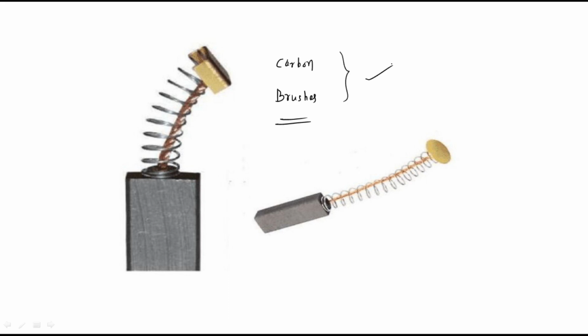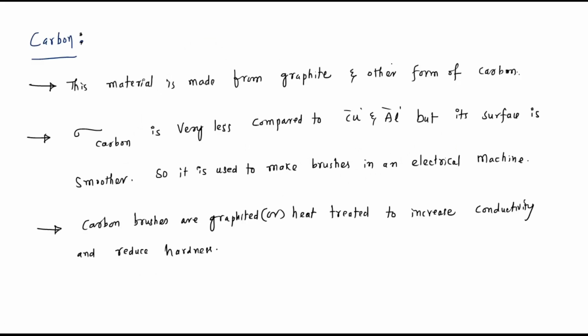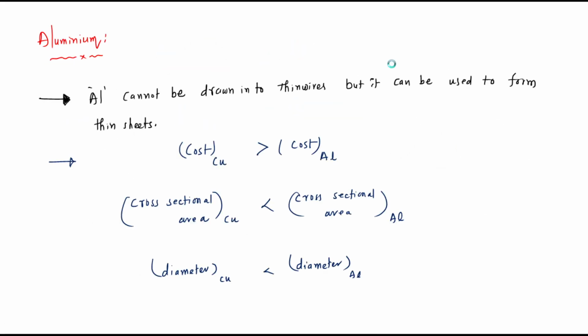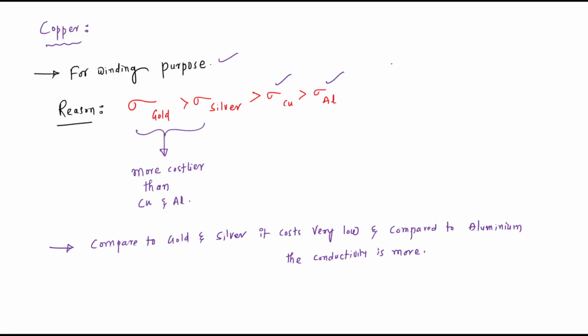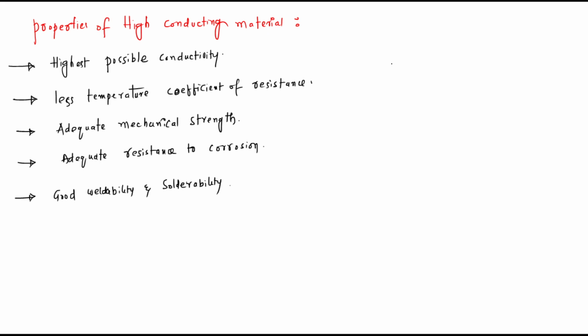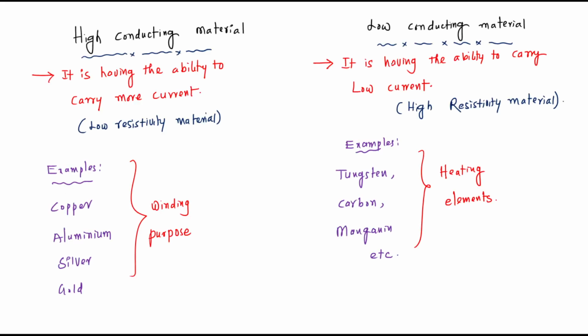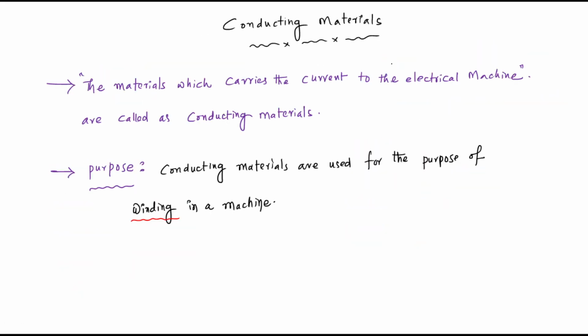Why do we choose high conducting materials? To provide the winding. For winding purpose only we can go for high conducting materials. These are the examples for conducting materials: copper, aluminum and carbon. Next we will discuss magnetic materials.